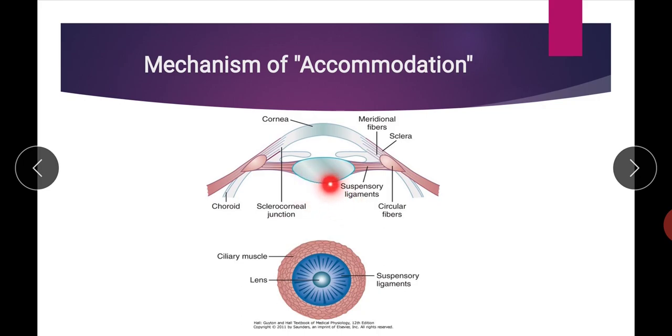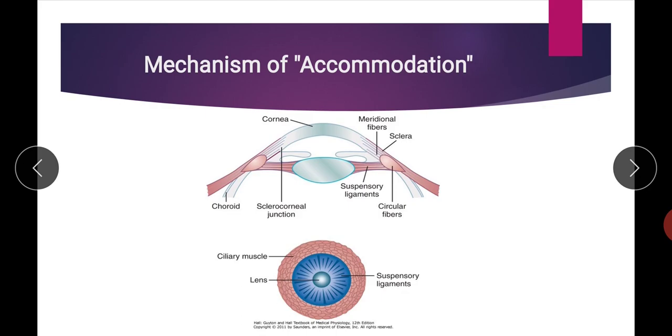So, in this figure, the lens system, our lens is an elastic structure which is made up of proteinous elastic material. And normally it is spherical. If you keep the lens in the relaxed state, it is a spherical structure, but in our eye, it is mainly stretched by the suspensory ligaments. The fibers of the suspensory ligament keep the lens tense in normal condition.